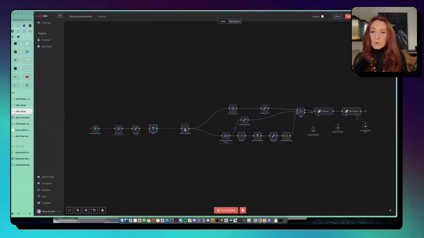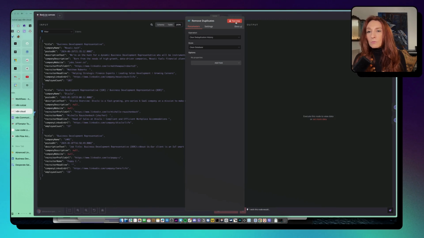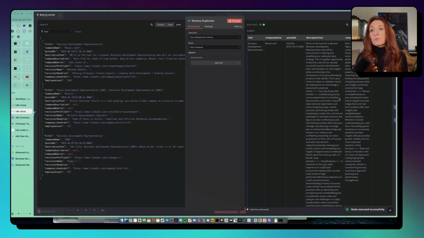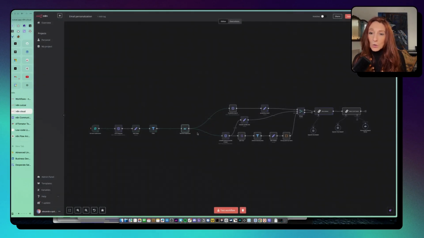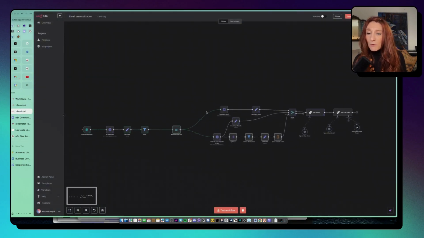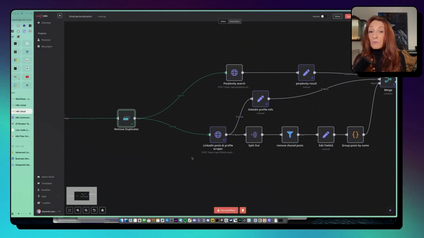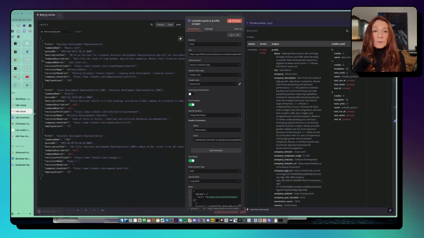Okay, so here I do that to remove duplicates. Here we don't have any, but if we scrape a lot of items, we can have duplicate jobs and we don't want that. Okay, then we have a branch where we are going to scrape the LinkedIn posts and profile from this person. Okay, so we have these 3 people. Okay, so Matthew Roberts, Michelle Rosenbach. Okay, we have this person.